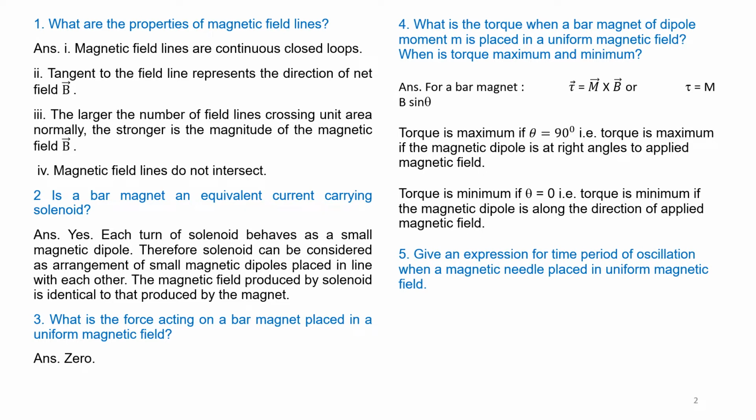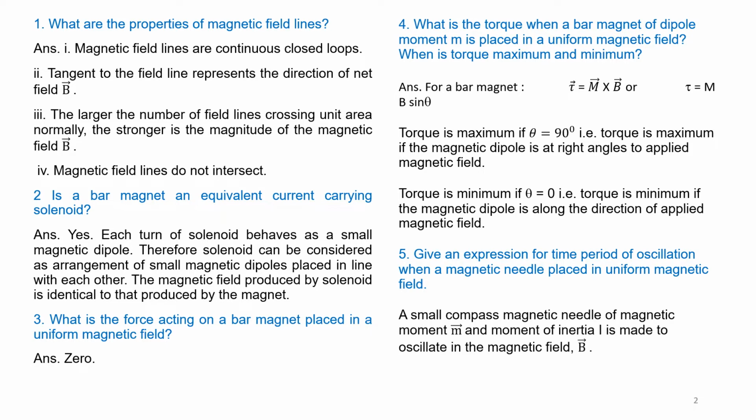Question number 5. Give an expression for the time period of oscillation when a magnetic needle is placed in a uniform field. We know when a small compass or magnetic needle of magnetic moment M and moment of inertia I is made to oscillate in the magnetic field, the time period of oscillation is given by T is equal to 2 pi into square root of I over MB seconds.